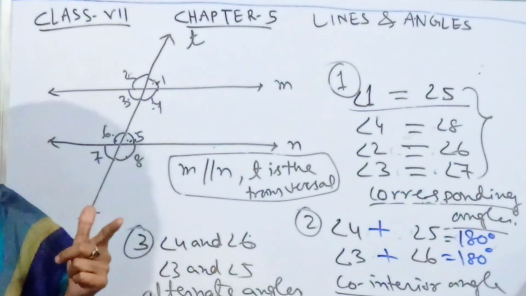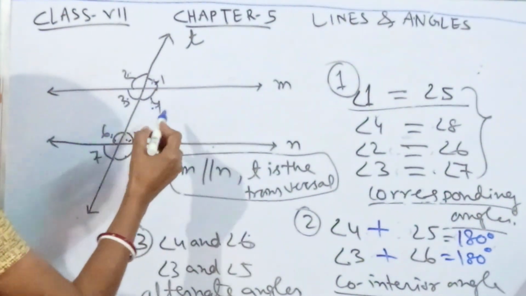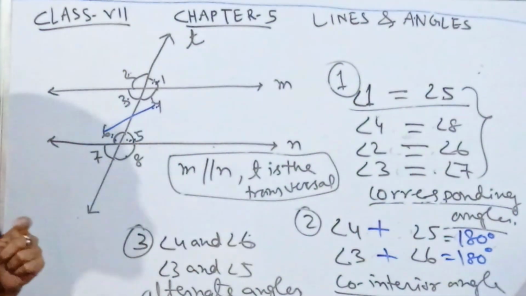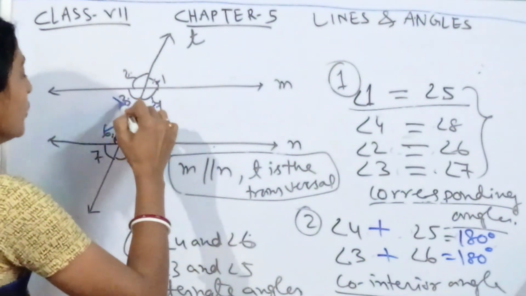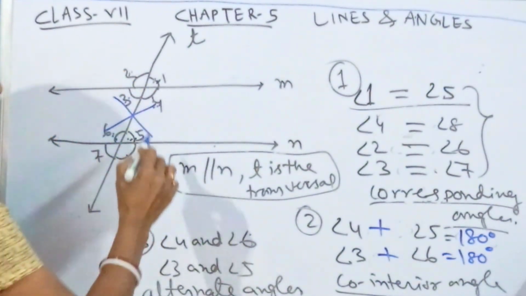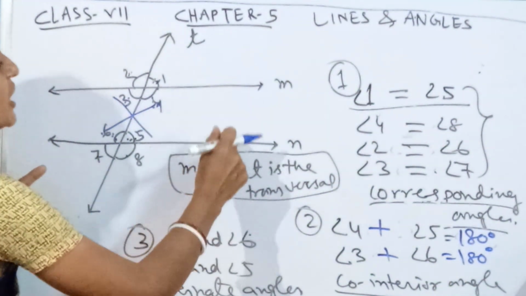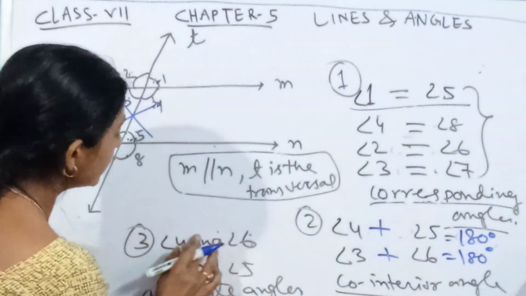We have taken alternate angles. Alternate angles means we have 4 and 6, they are in opposite directions, and 3 and 5. They also have a good relation, that is, alternate angles are equal in case these two lines are parallel. So what can we write here?